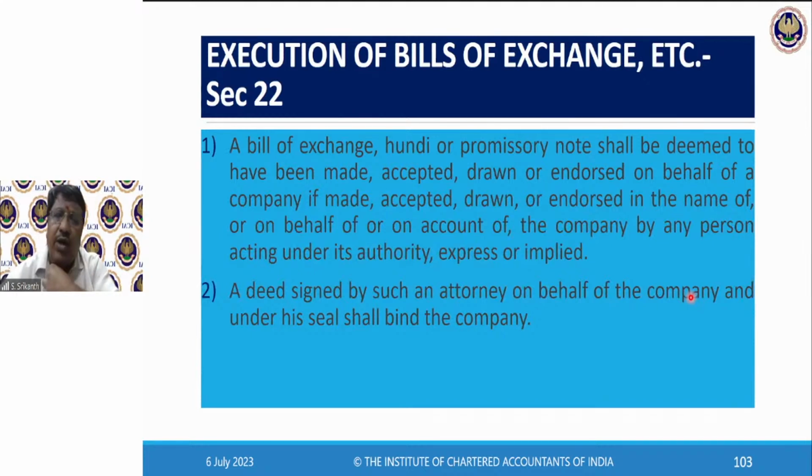Bill of exchange, hundi, promissory note: in detail, we will tell you when you come to the Negotiable Instruments Act. Right now, understand that they are financial documents. Like a check, when you issue a check, you are directing a bank to make payment. Some financial instructions are there in those documents. In such cases, it should be accepted, drawn or endorsed on behalf of the company by an officer or any person acting under its authority. A deed signed by an attorney on behalf of the company and under his seal shall bind the company.